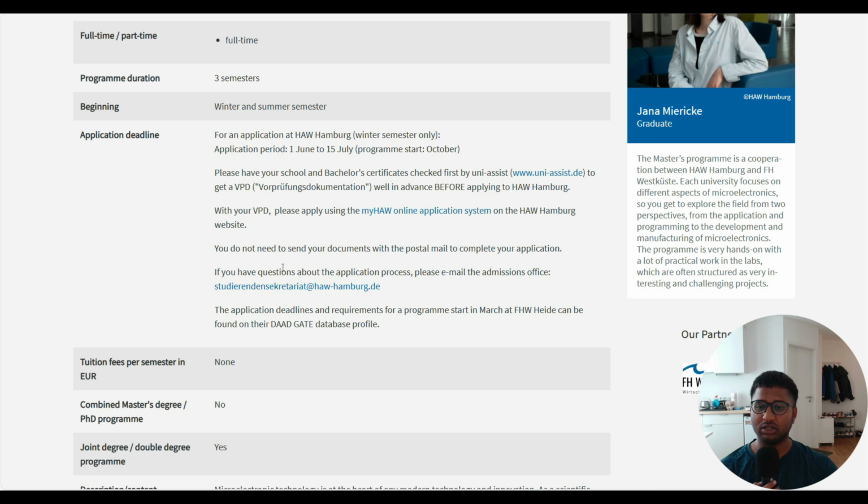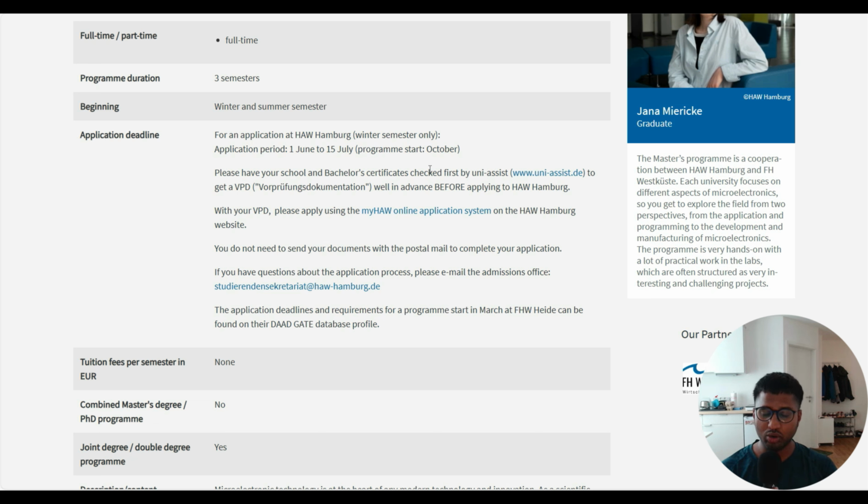Then if you have any questions, please contact the student secretariat. Then the application deadline and requirements of the program, it will start in March. FH Heide can be found in the DAAD database profile. But yeah, the application period is from 1st June to 15th July, and the program starts in October. If we have missed the deadline for the previous winter semester, then we have to wait for the next winter semester.